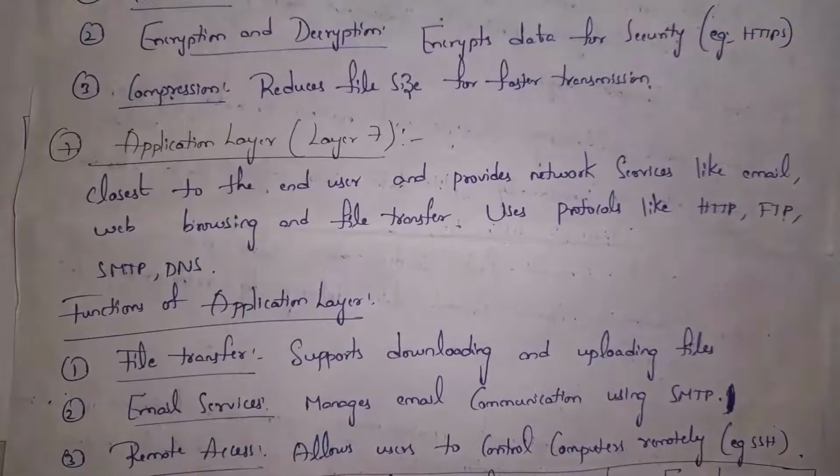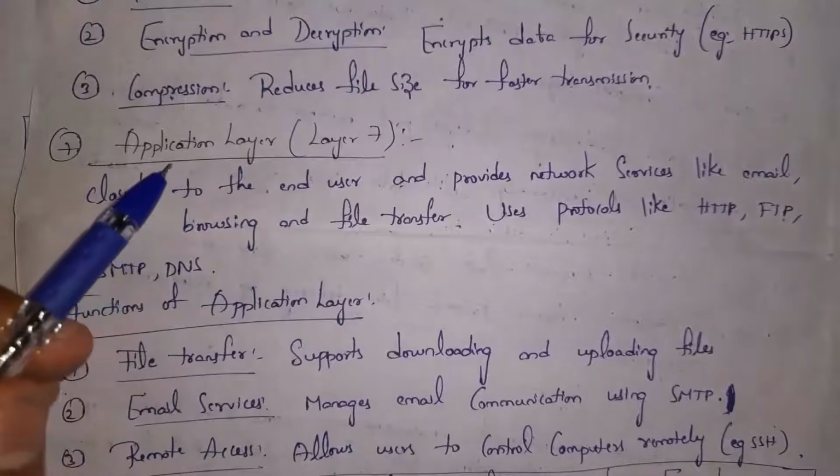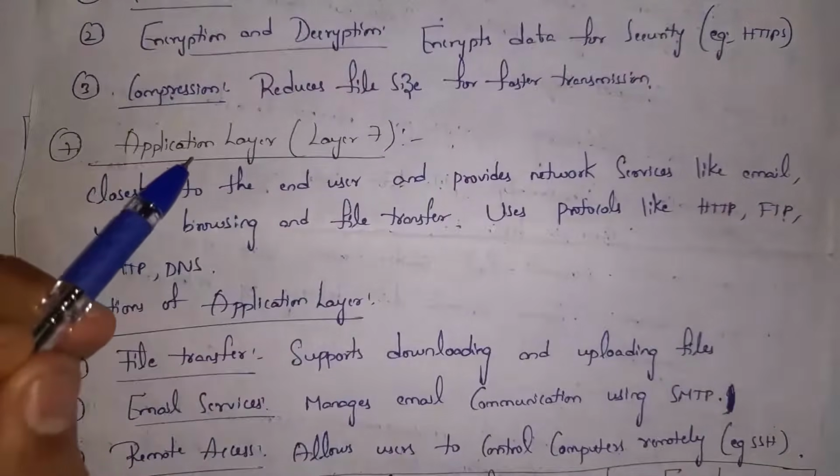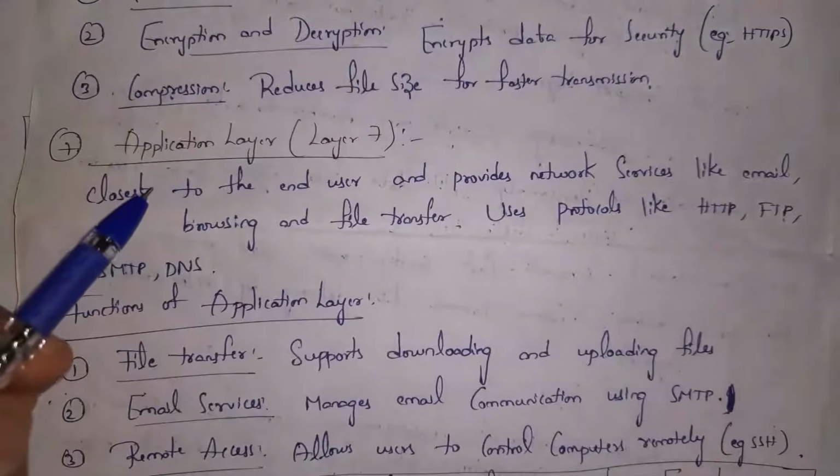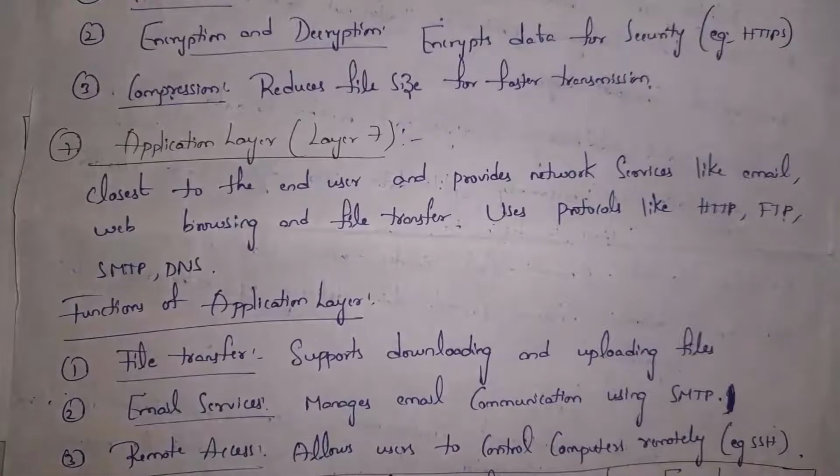And next one is remote access. As for example, I'm in India. I want to access my friend's computer, which is in UK. I can directly access that computer by using Internet. This is meaning of remote access. So application layer will support file transfer, email services, and as well as remote access.